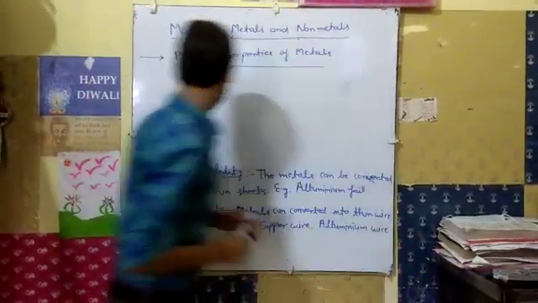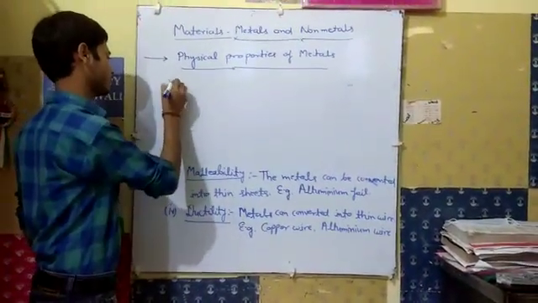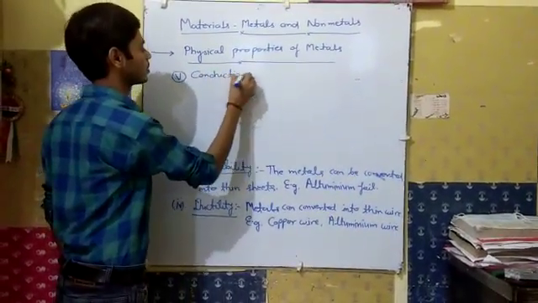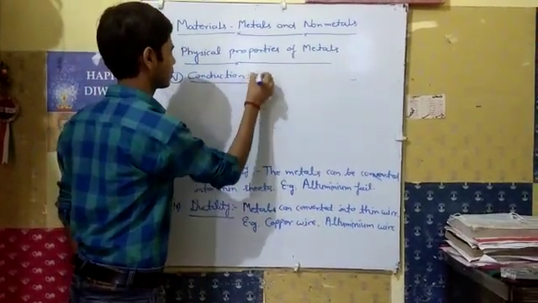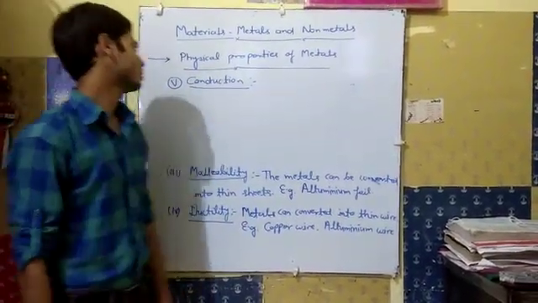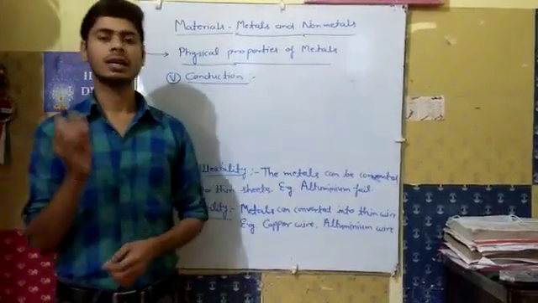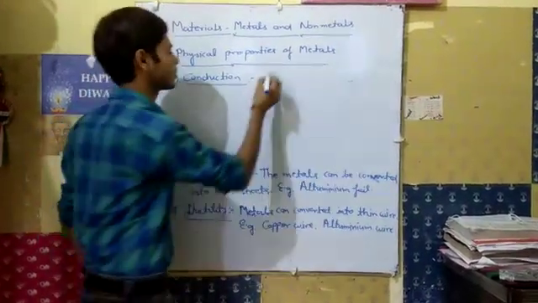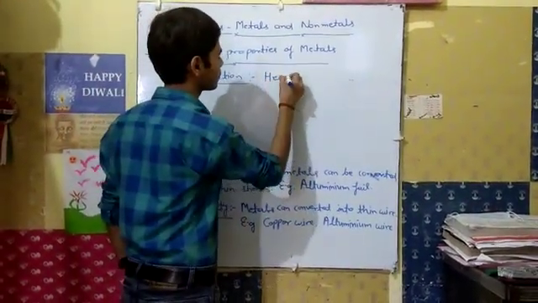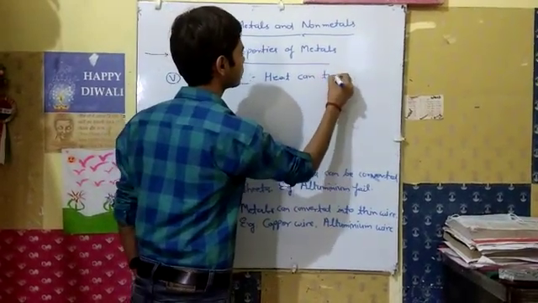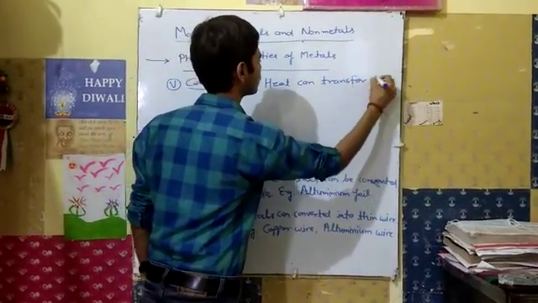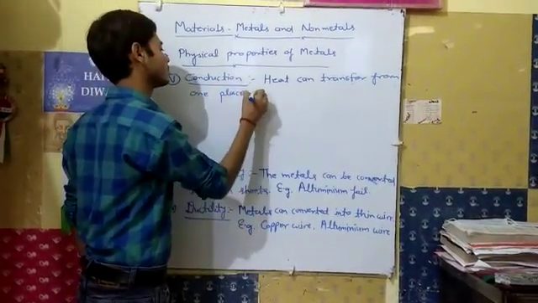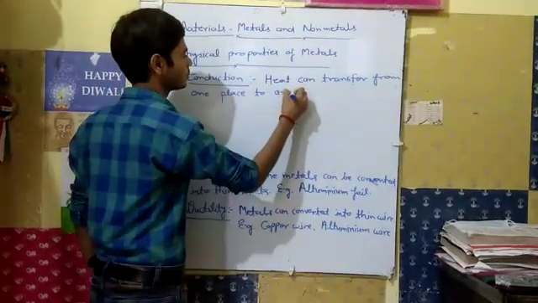Now let's move on to the next heading, conduction. Conduction is the property of metals that heat can transfer from one place to another place in metals. So we can write here: the heat can transfer from one place to another place.